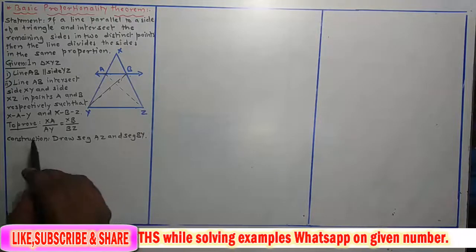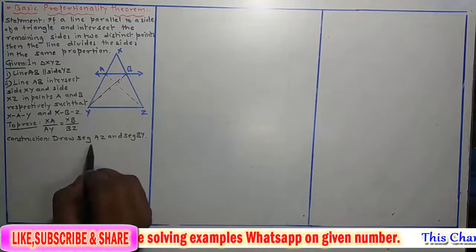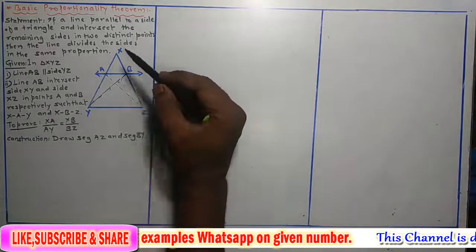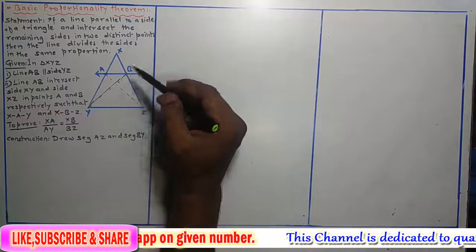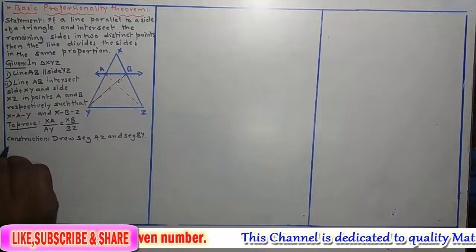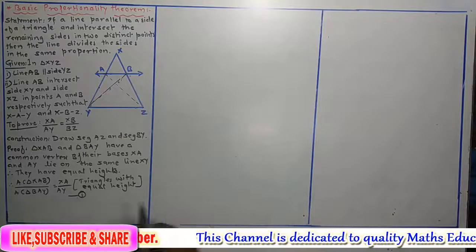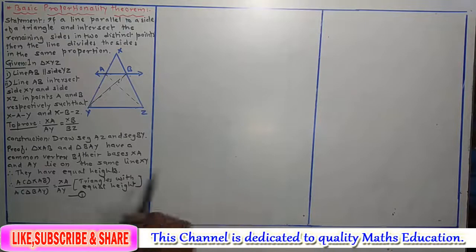Okay, for that there is a small construction. Draw segment AZ and segment BY. We draw this AZ and this BY. Okay, now we start the proof. So we start the proof like this.